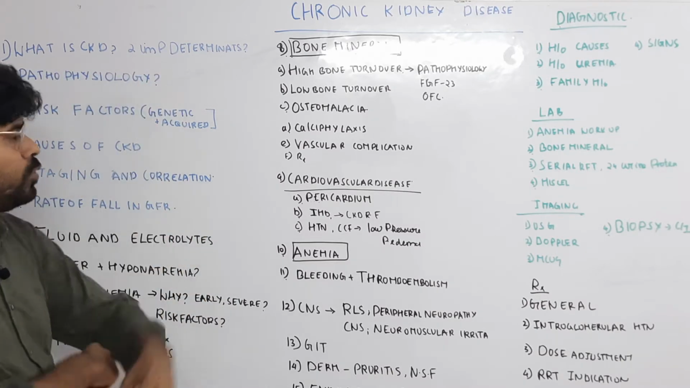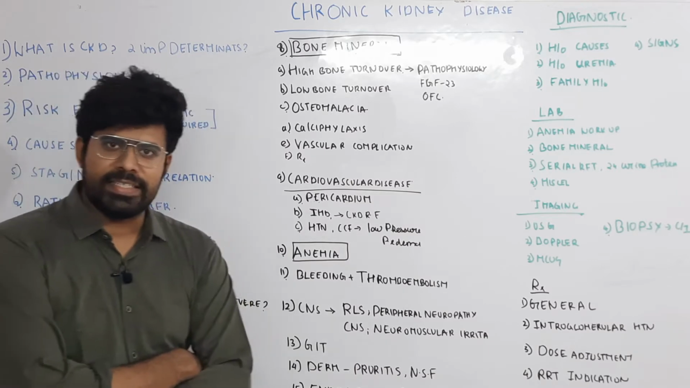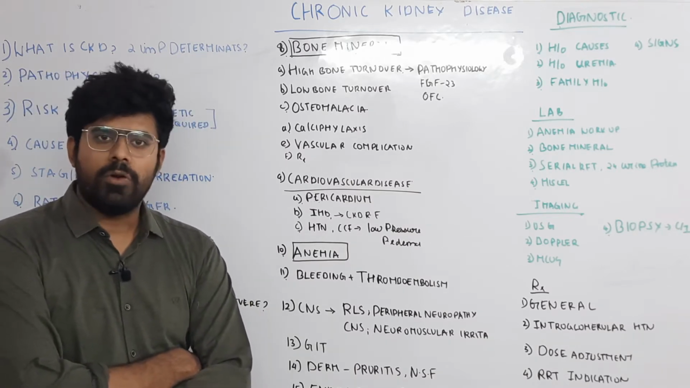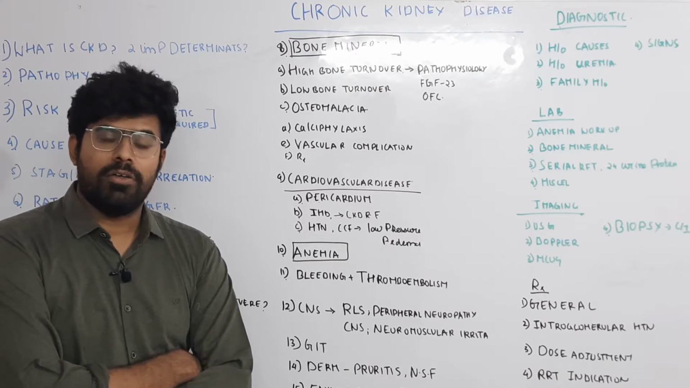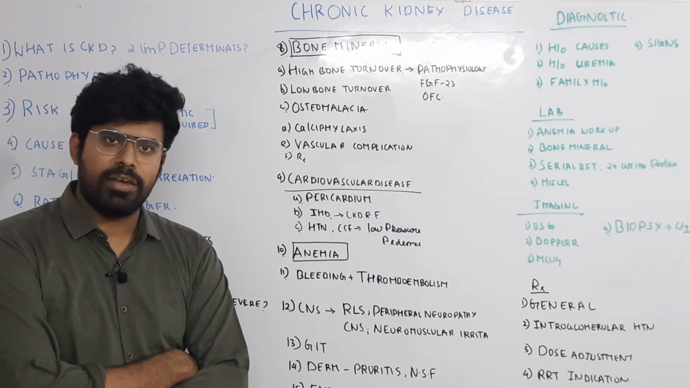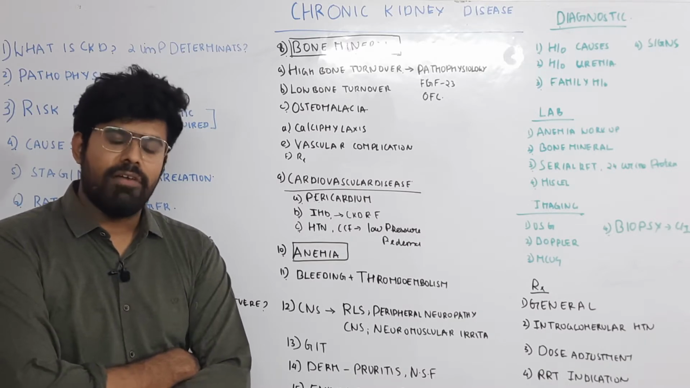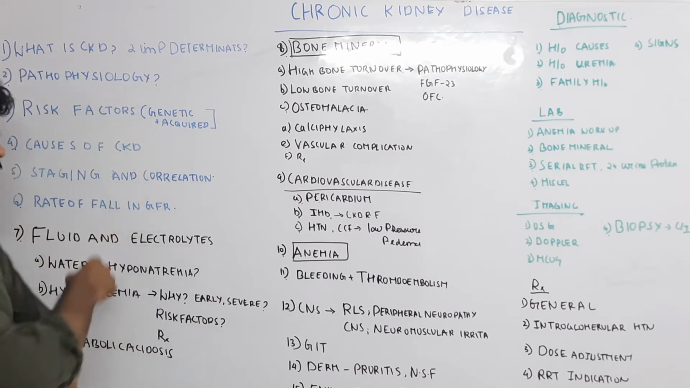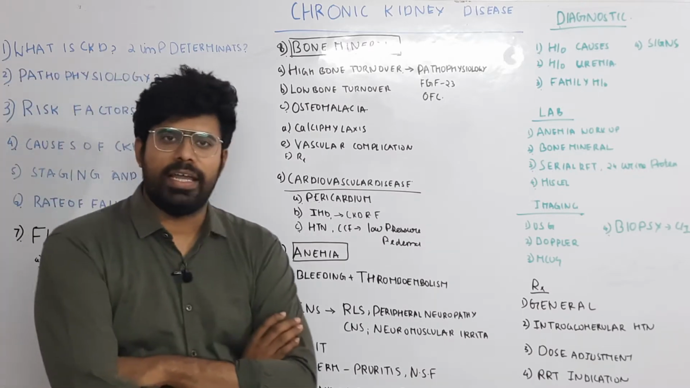So what are the two important determinants of chronic kidney disease? The two main determinants of chronic kidney disease include the urine creatinine excretion, urine albumin excretion, and the serum creatinine value. The serum creatinine and urine albumin excretion will mainly determine the CKD. So what is the pathophysiology? What happens in chronic kidney disease?